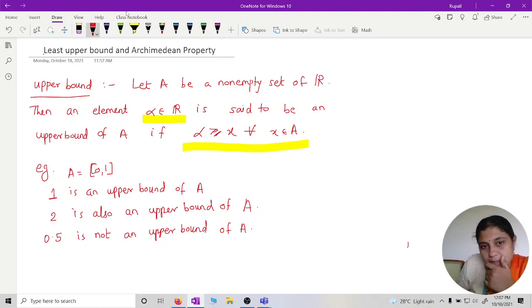So when I say alpha is not an upper bound, it means alpha is less than x for some x in A, there exists x in A such that alpha is strictly less than that x, right?